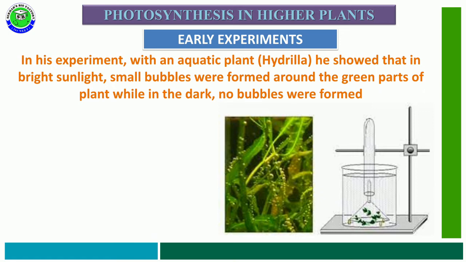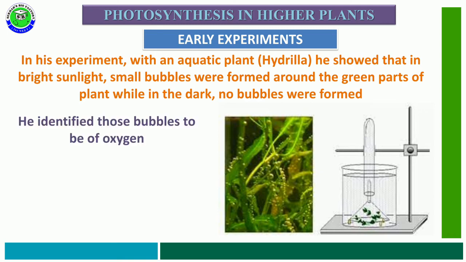In his experiment with the help of an aquatic plant called Hydrilla, he showed that in bright sunlight small bubbles are formed around the green part of the leaf or plant, but these bubbles are not found in the dark. With this experiment he identified that the bubbles are nothing but oxygen.